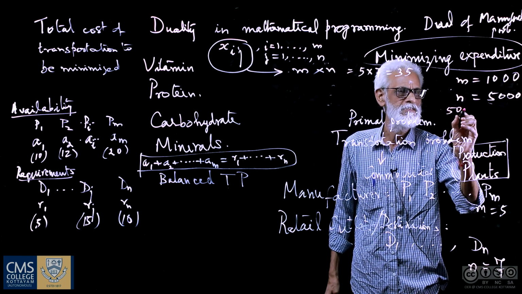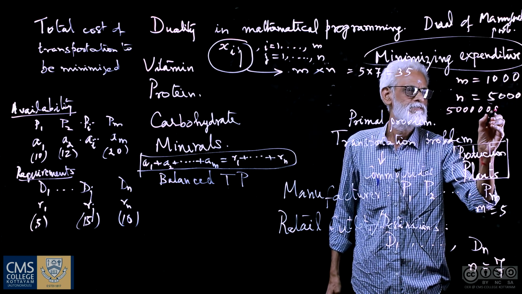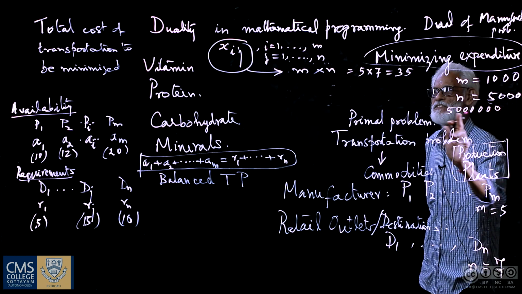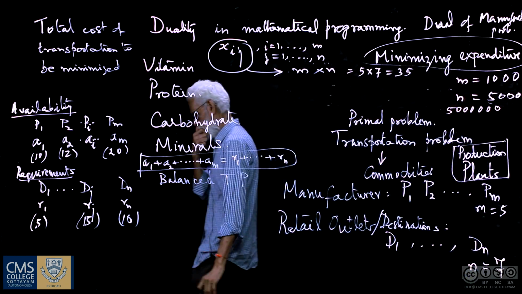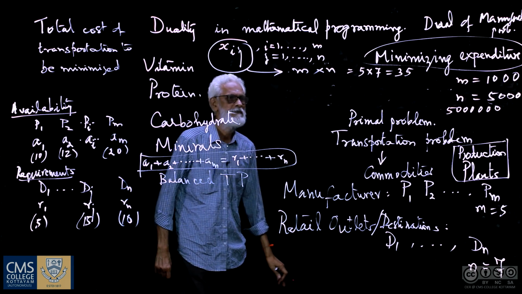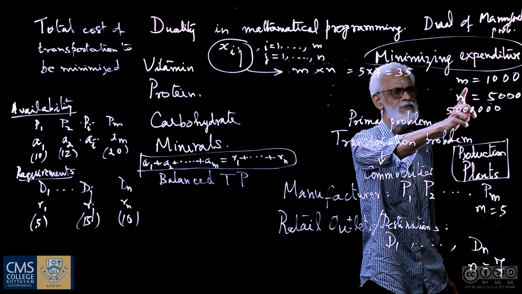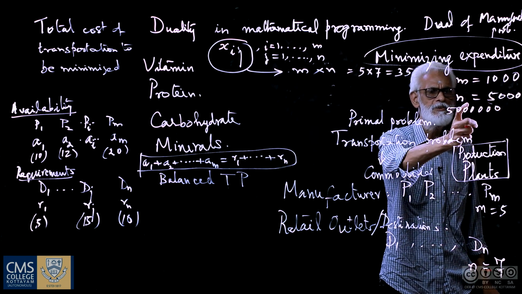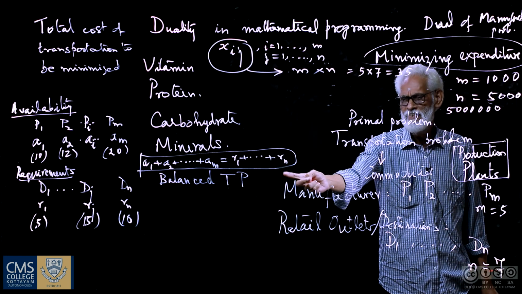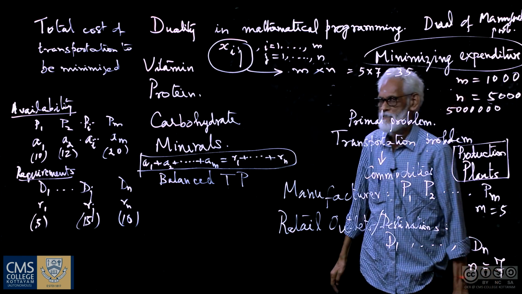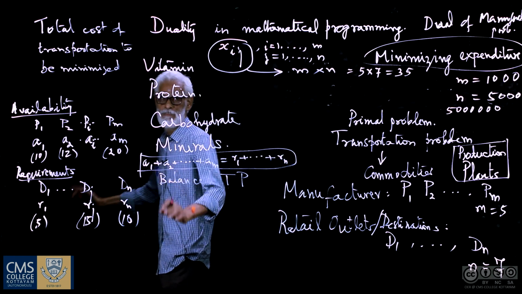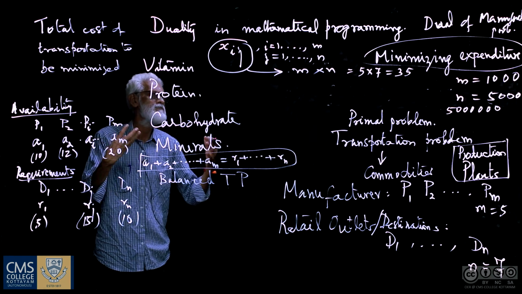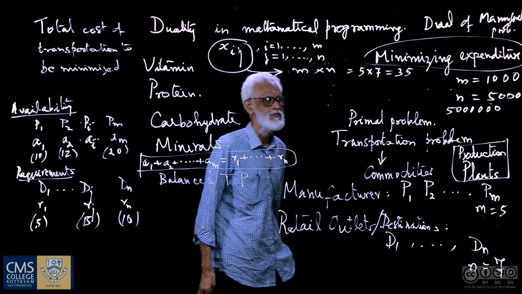So 5000 into 1000 means another 3 zeros. So this many variables will be involved in a problem where the number of manufacturing plants is 1000 and the number of destinations, the retail outlets, is 5000. So it's a very huge problem in terms of the number of variables involved.